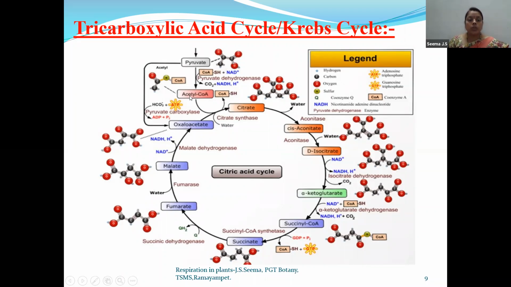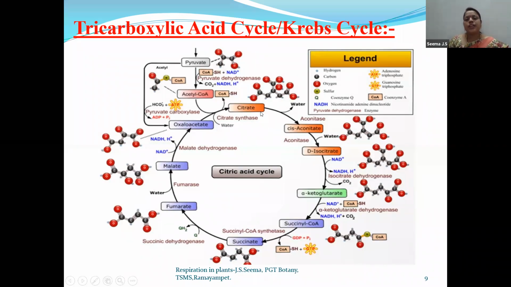Acetyl coenzyme A is a 2-carbon compound. So 4 plus 2 is a 6-carbon compound. Nothing but the citrate is a 6-carbon compound. So you can see over here 1, 2, 3, 4, 5 and 6 carbon compounds are present. So keep this in mind. That is, acetyl coenzyme A is accepted by oxaloacetate, as oxaloacetate is a 4-carbon compound and acetyl coenzyme A is a 2-carbon compound. As they both combine and form citrate, obviously citrate is a 6-carbon compound. And in this citrate, carboxylic acid is present. So that is why the name of the cycle is tricarboxylic acid cycle.